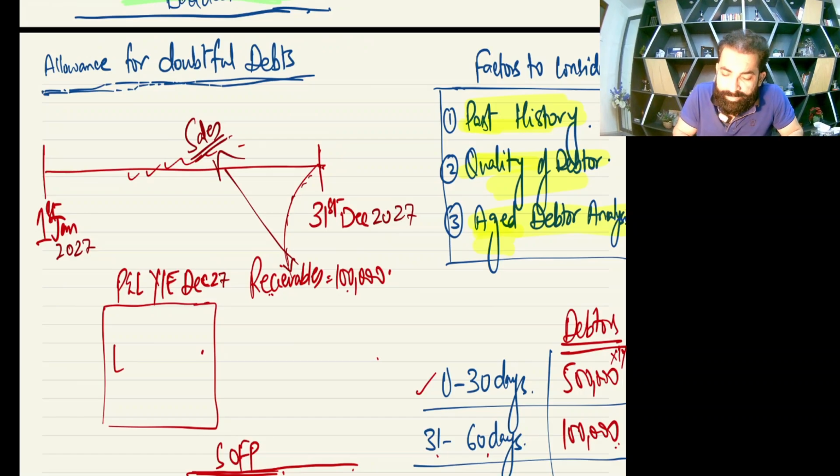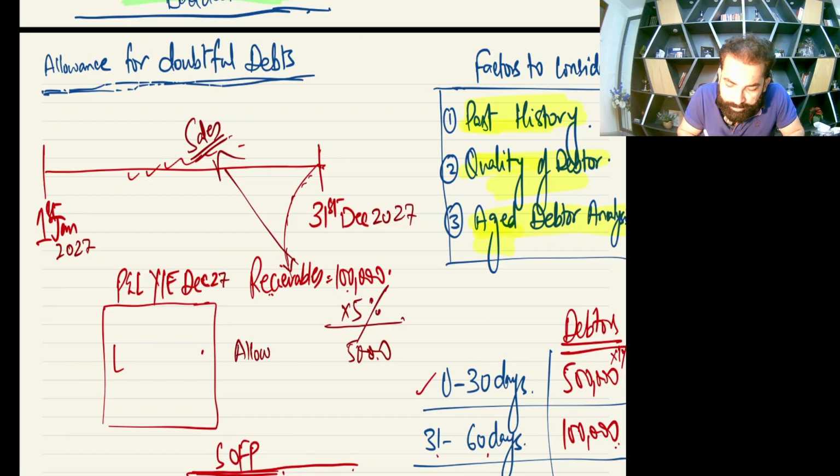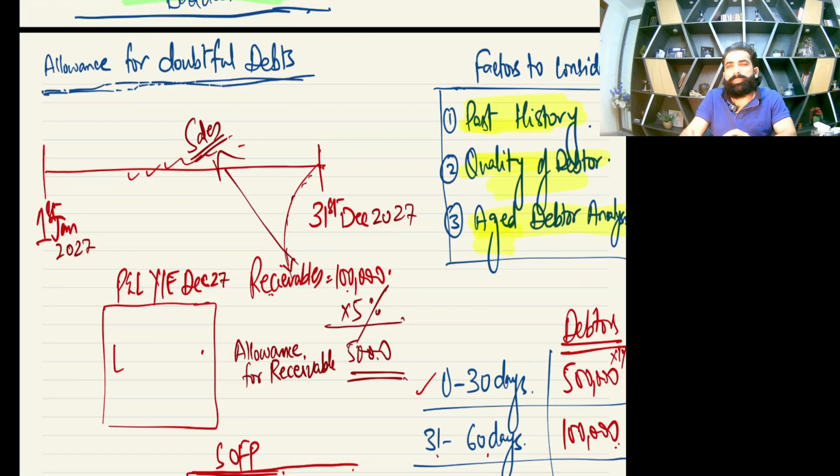Let us say we have calculated 5%. We are assuming that 5% won't pay. So 100,000 at 5% is 5,000. This is called allowance for receivable. And you know, the meaning of allowance itself is a judgment, an estimation. We are using the word allowance because we are estimating future bad debts.